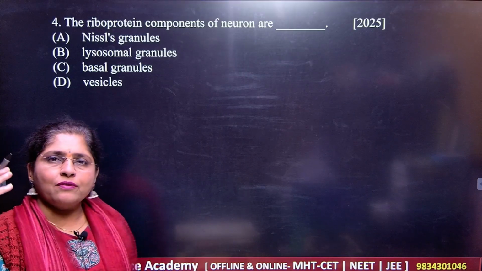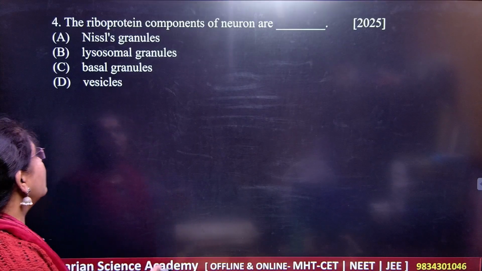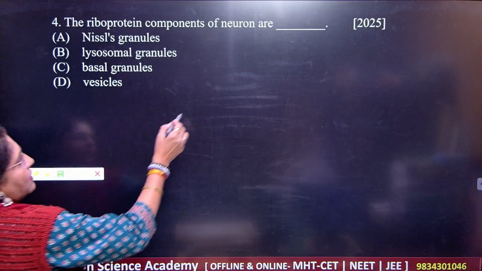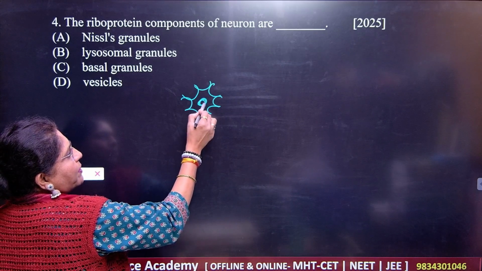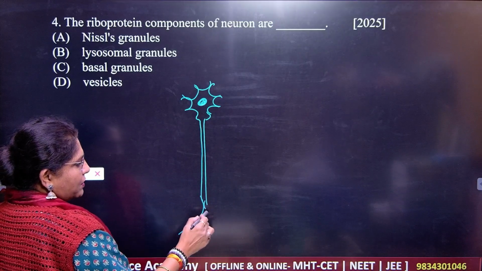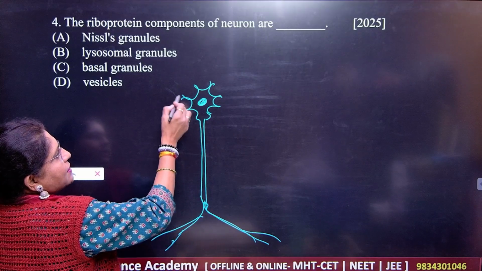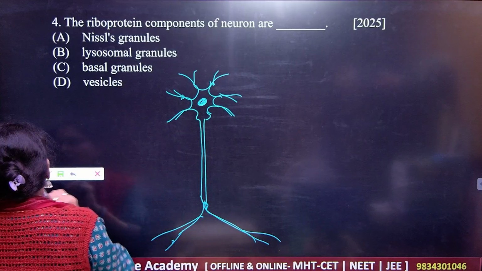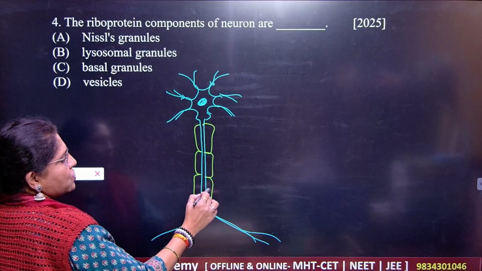You know that we have the cyton, then we have the axon, we have the dendrites and all. You have seen all the proper structure of this neuron. Okay, we have the cyton here. Got it? You just remember all the parts over here. Here you have the axon hillock followed by the axon, then you have this structure here, that is telodendrites and all. Okay, these are dendrites here. Okay, students, please remember all the structures here. Then you have the myelin sheath here. Got it? Here is your myelin sheath, right?